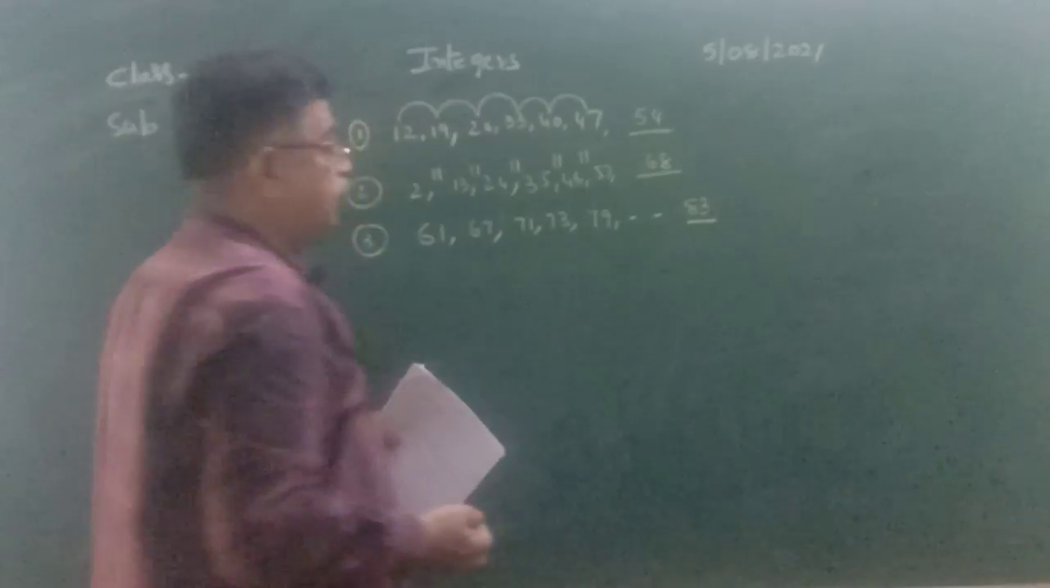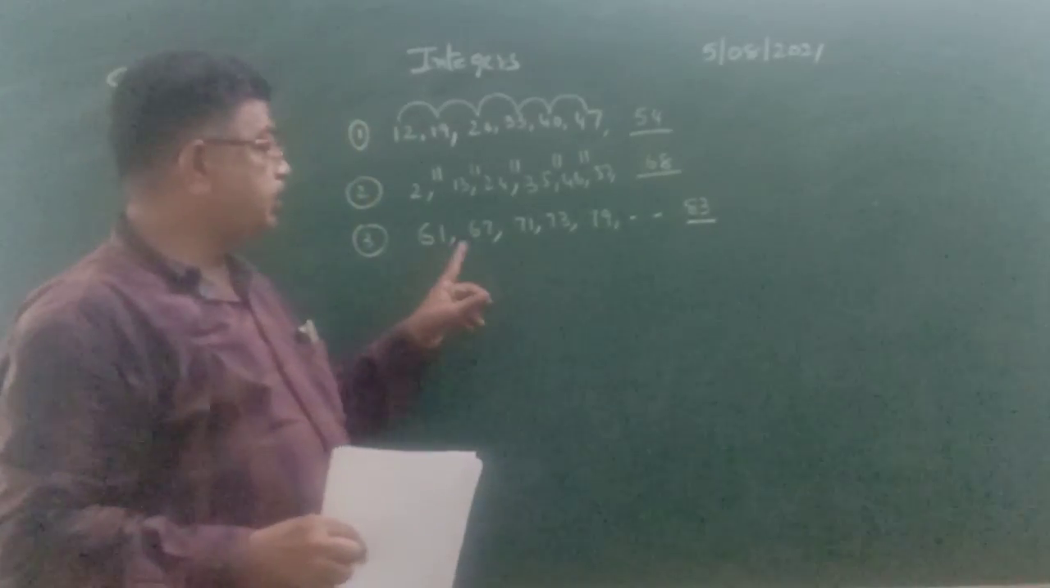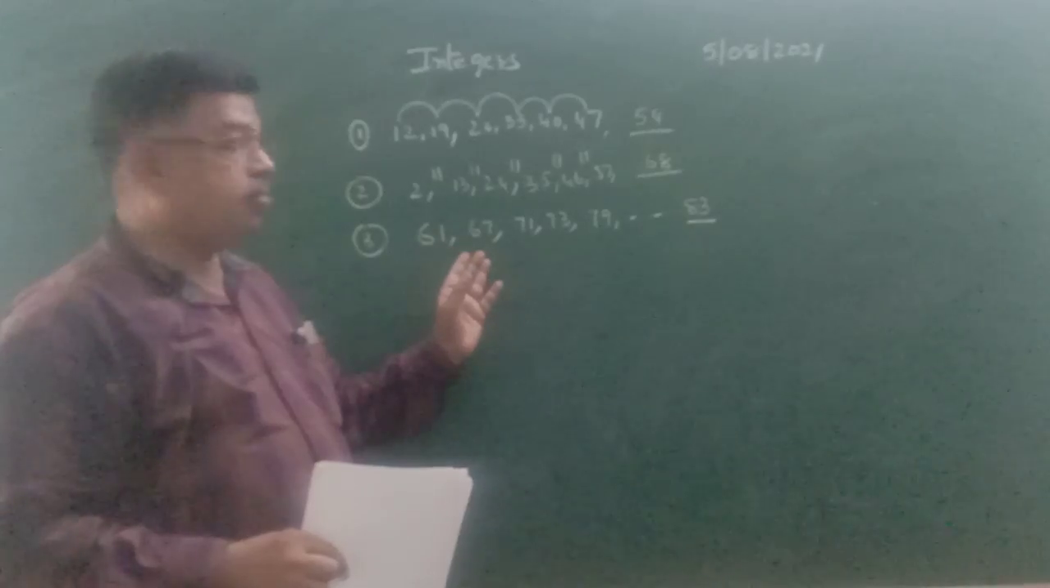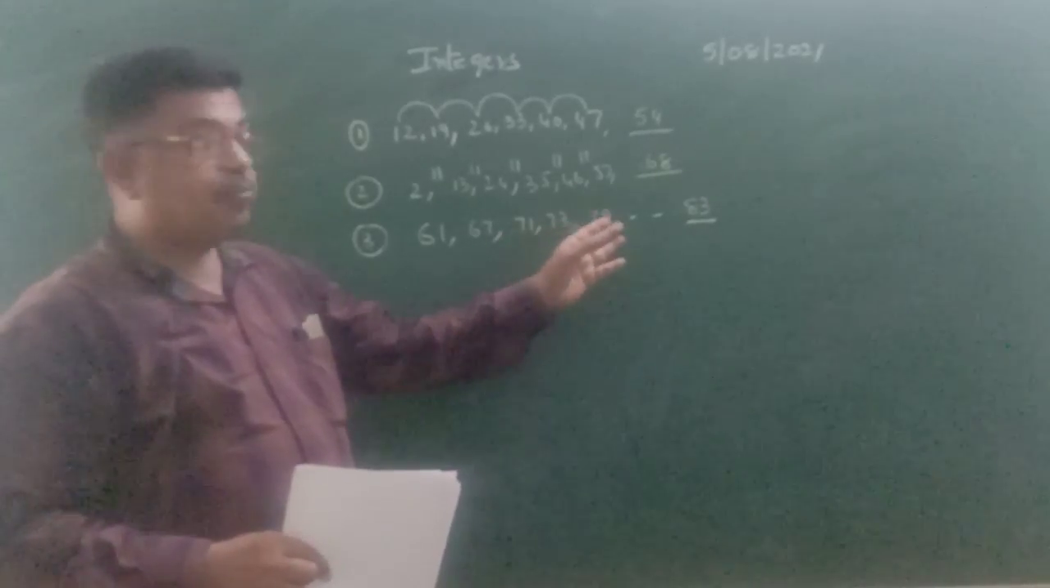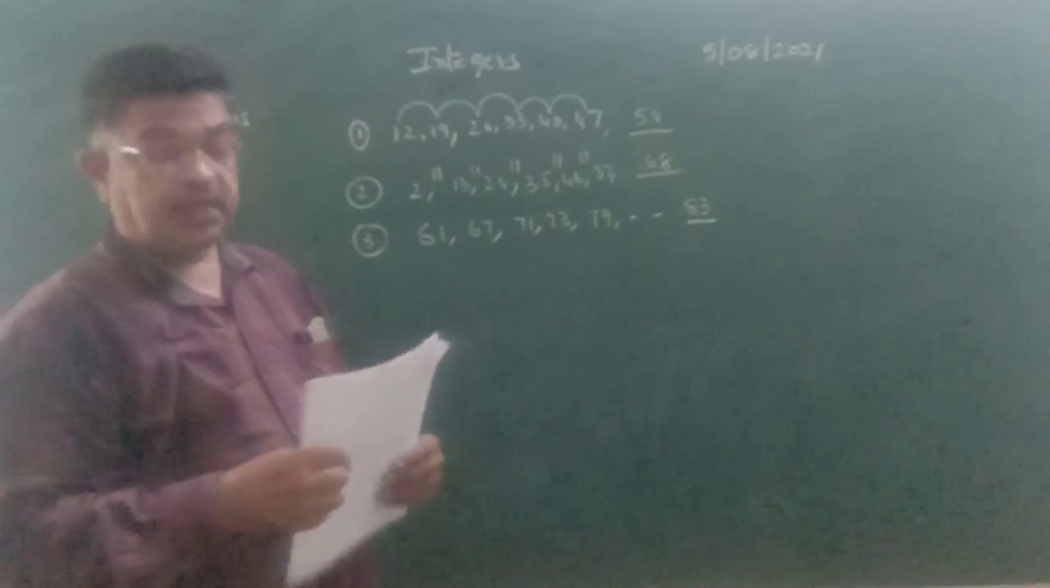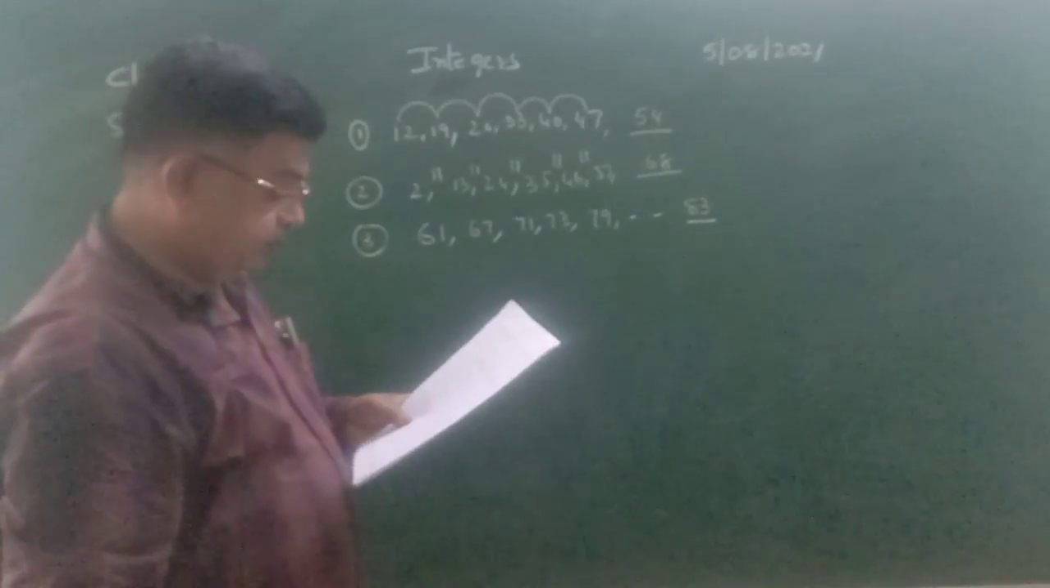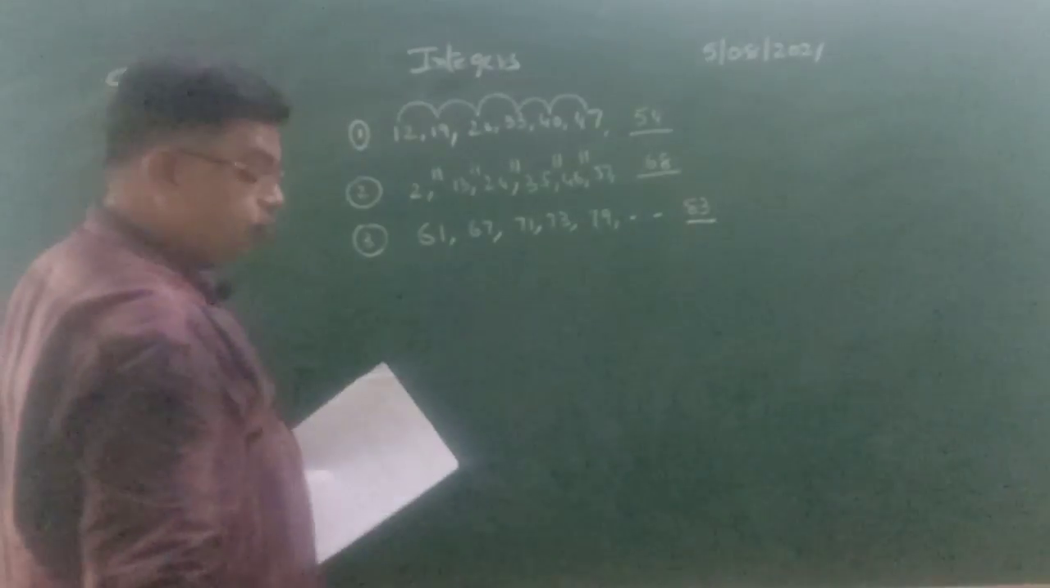83. So here we have only prime numbers. 61 and 67 are consecutive prime numbers. The next prime number is 71, the next is 73, the next is 79, and the next prime number is 83. Fourth one.